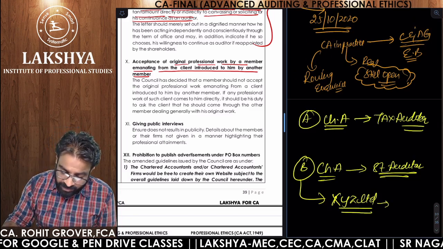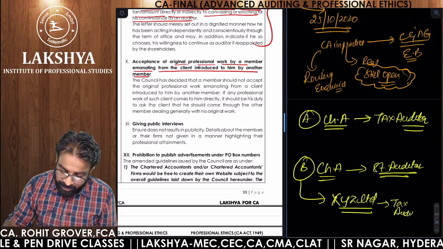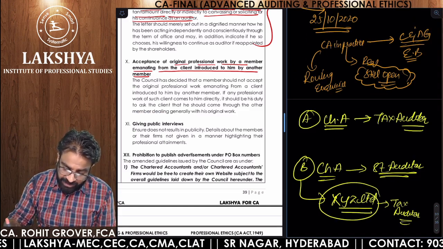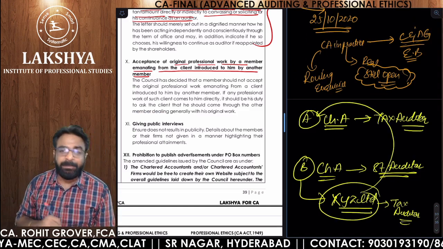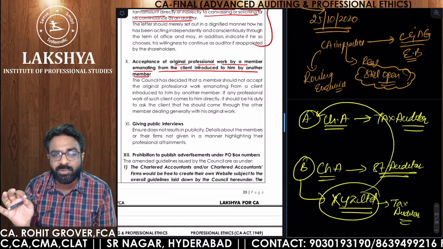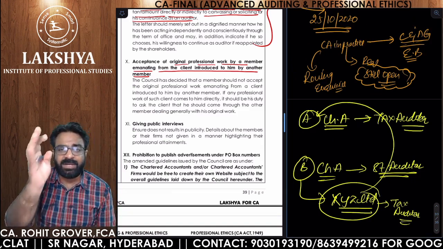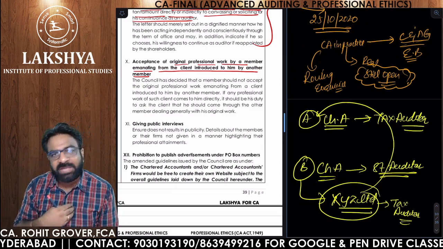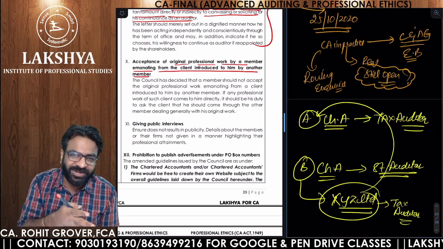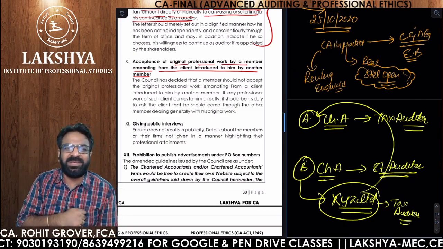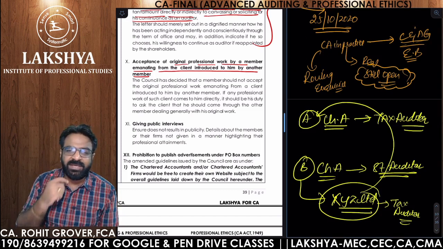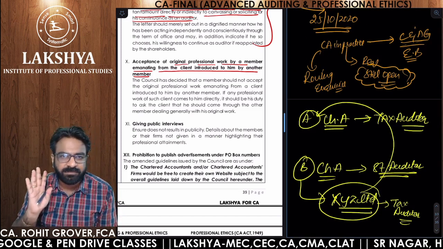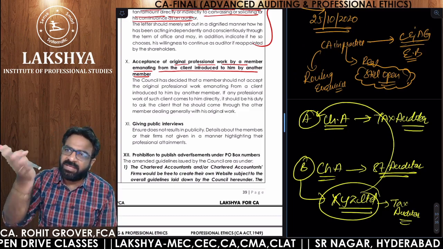But XYZ Limited was looking for a tax auditor. So B referred XYZ Limited to A, to go to A and conduct the tax audit. But you know what A did? A told them, sir, I will do your tax audit also. I will do your statutory audit also. Please don't go to B again. How much is B charging? XYZ Limited says he is charging 2 lakh rupees. Sir, I'll do it for 1 lakh. Give your statutory audit to me and give your tax audit to me.